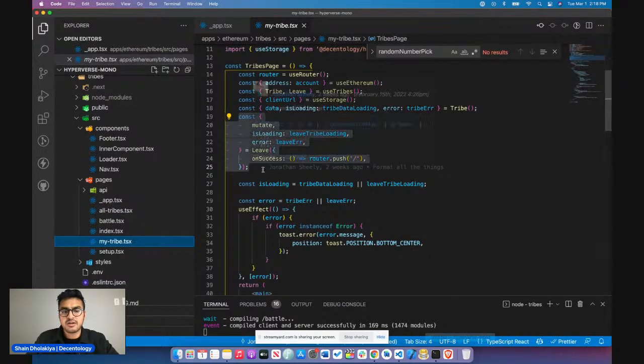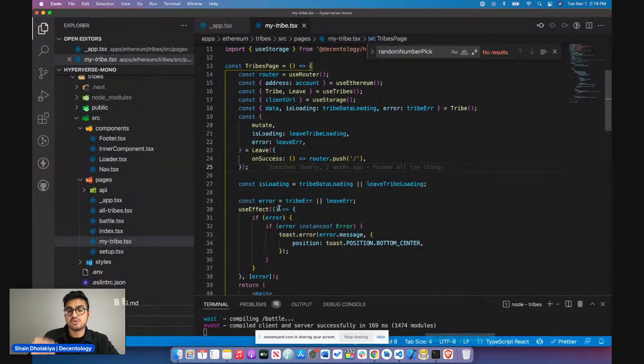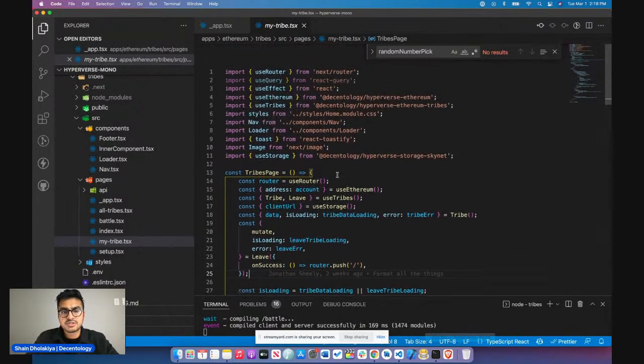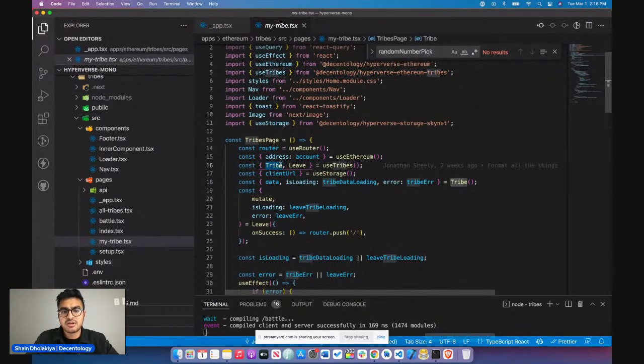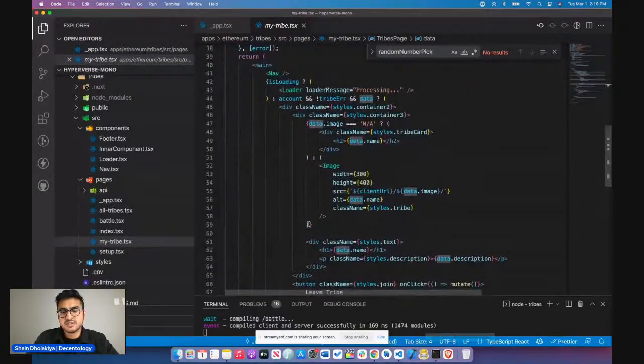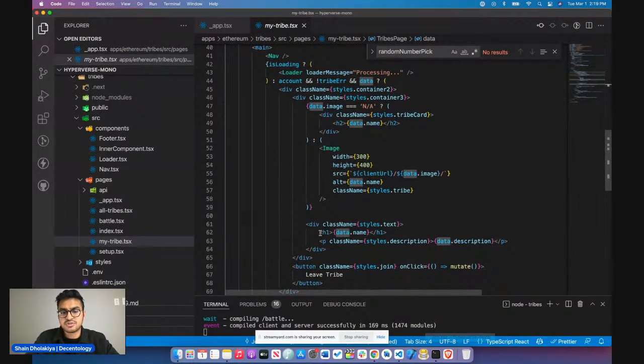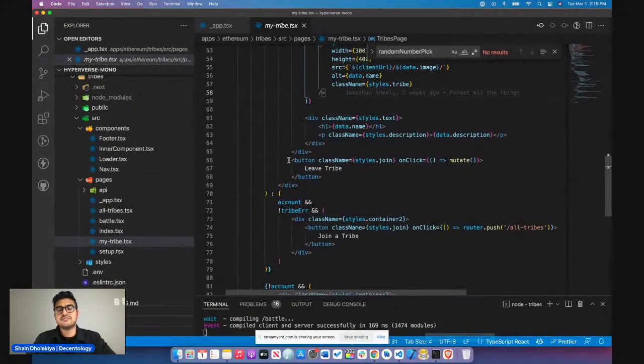So let's go into that file. This is where the tribe data actually shows up, of the tribe that you are in. So the tribe image, the name, the description, and the leave tribe button. Very similar patterns right here. Again, we import useTribes. All we do is bring out the tribe function, and we call this function and get the data that is returned. And the data that is returned is the tribe that the current user is in. So you'll see right here data.name, data.description, as well as the image. And then we see the leave tribe button.